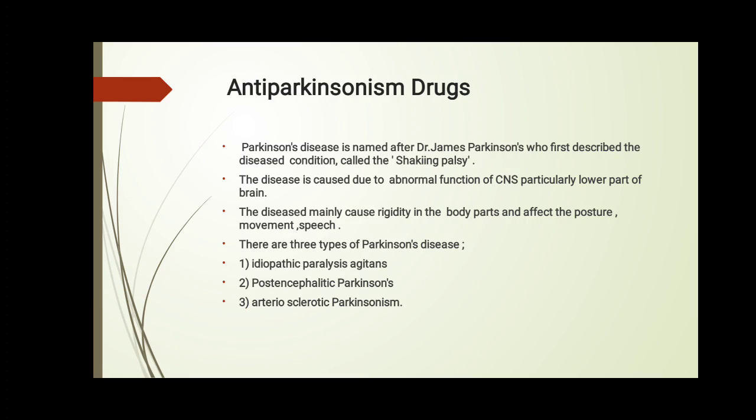The disease is caused due to abnormal function of the CNS, the central nervous system, particularly the lower part of the brain.